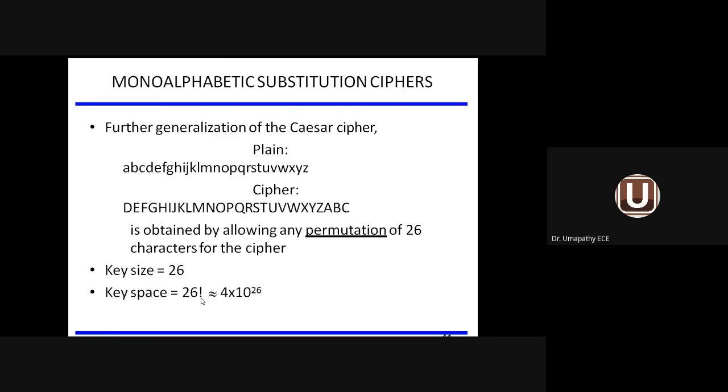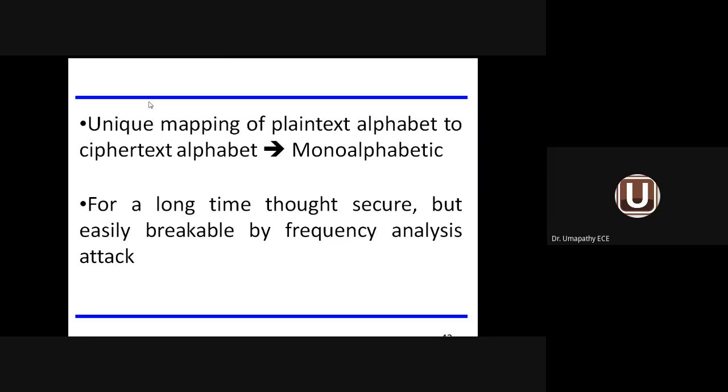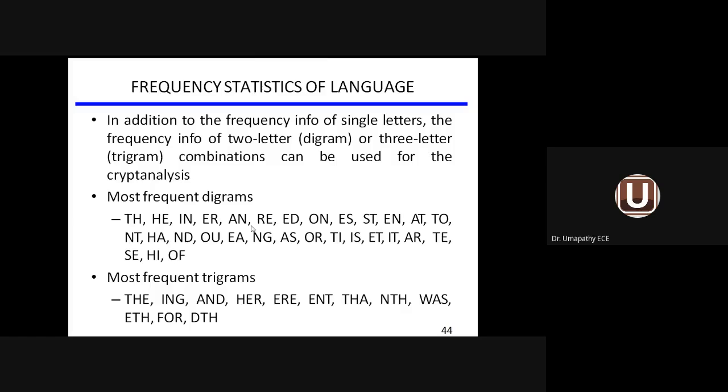For each letter in the plain text information, I will keep on changing the cipher text information with respect to the permutation and combination of 26 letters for the cipher. Such a method is called a monoalphabetic substitution cipher. But there is a long-time threat, the frequency analysis attack. One attack we will come across is called the frequency analysis attack.